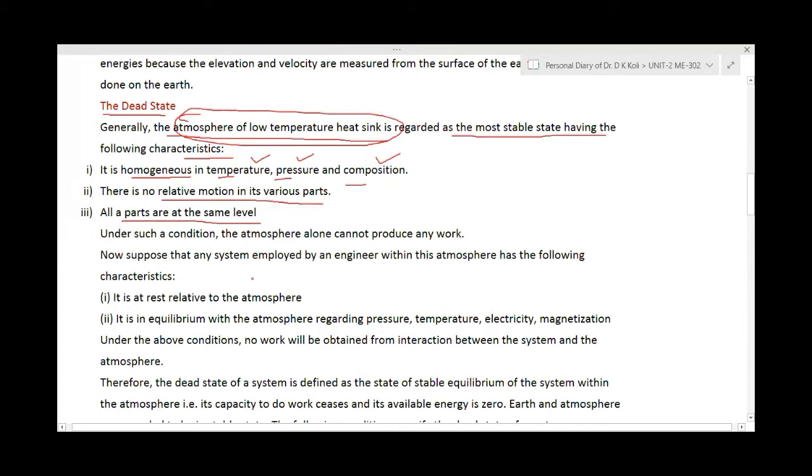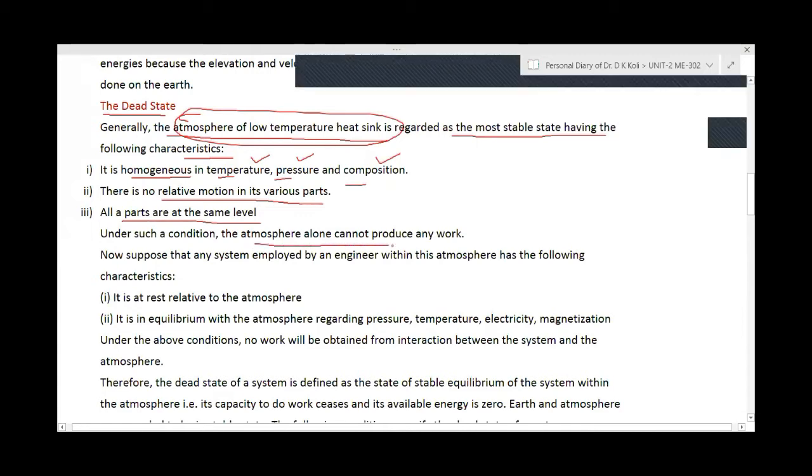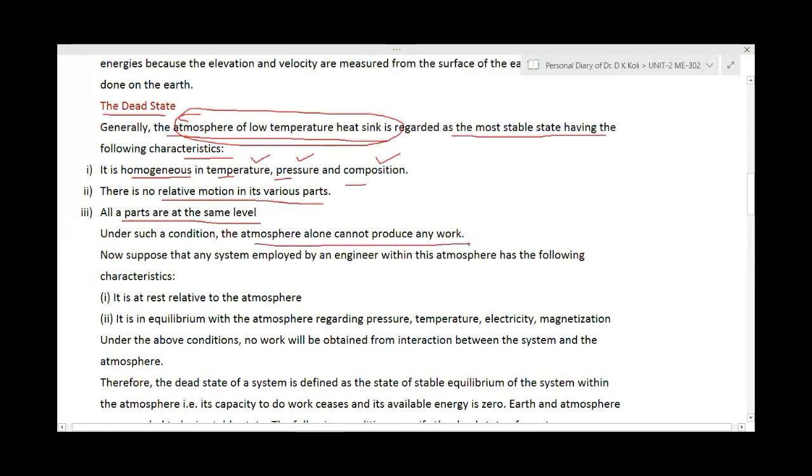Under such a condition, the atmosphere alone cannot produce work, because as we have seen, a system takes heat from the heat source, converts it into work, and the remaining amount is supplied to the heat sink. If there is only a heat sink, then it cannot produce any work. So the atmosphere alone cannot produce any work.